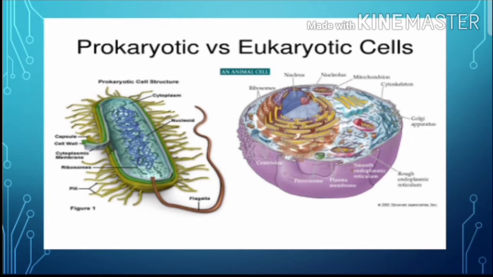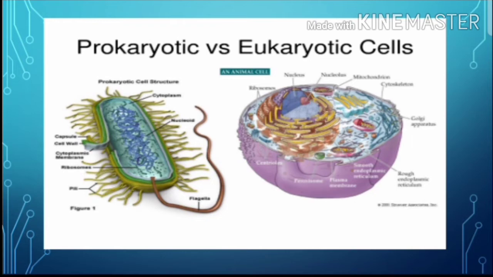Next, the second diagram represents the eukaryotic cells, which have almost all the organelles, including the nucleus, and all the organelles have nuclear membranes. Here they have ribosomes, that is, 80S type of ribosomes, and they have a nucleus and a nucleolus, which is present inside the nucleus, and the nuclear envelope is also present, while it is absent in the prokaryotic cell.